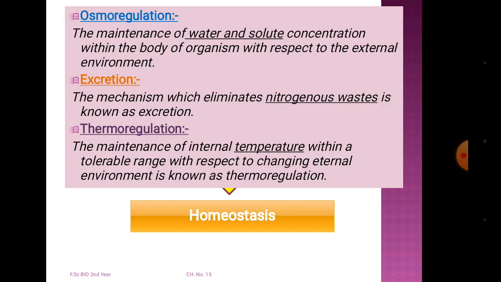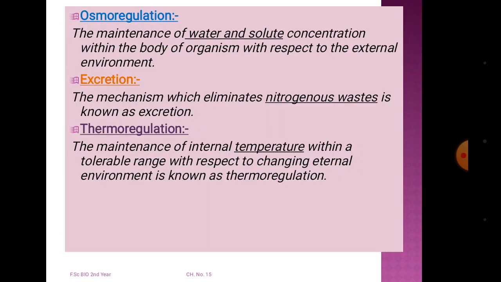Let's come to some of the definitions. These are important definitions that usually come in the short questions. First is osmoregulation: the maintenance of water and solute concentration within the body of the organism with respect to the external environment.